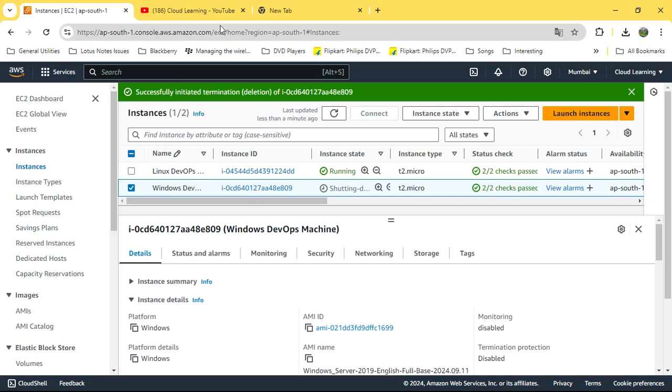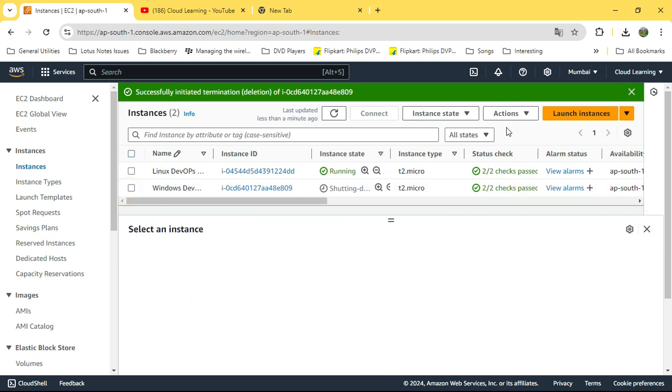So every time you come, you can create a new machine and do the things, right? That would be good initially for practicing DevOps things. Okay. Now Linux machines. As I said, most of the time you will use Linux machines because they are cheap and much more efficient than Windows, and in production as well, in the companies, you will find that they are using Linux machines, so we will prefer Linux most of the time here.